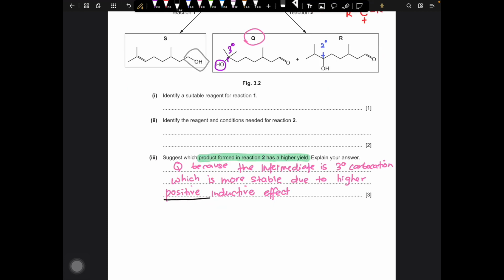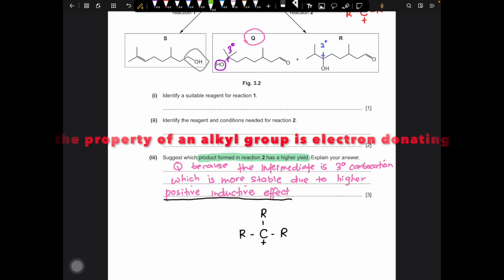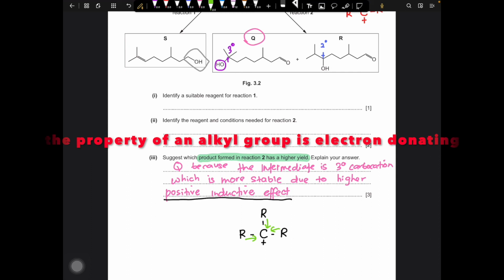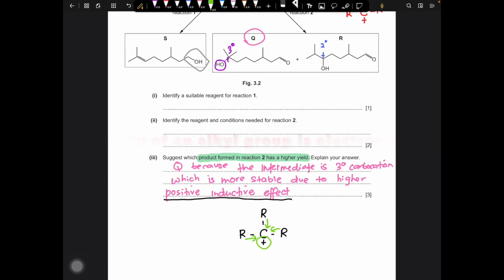I hope you guys know the term positive inductive effect. This is when the carbocation is attached to 3 alkyl groups, in this case because this is a tertiary carbocation, where each alkyl group is an electron donor. So it will donate the electron to the carbocation, which is electron deficient, where it will reduce the charge density of the positive charge.